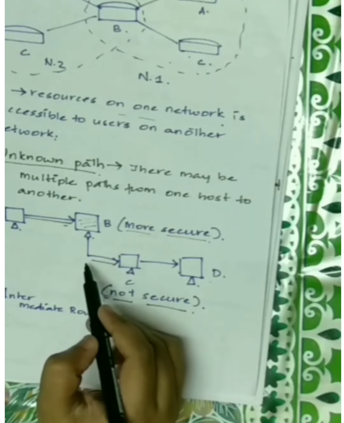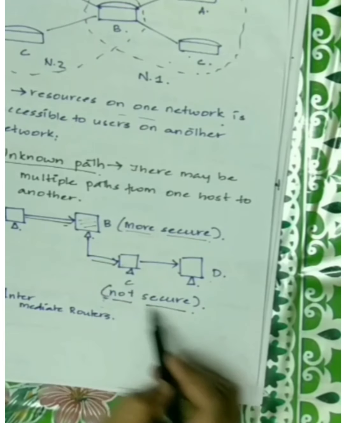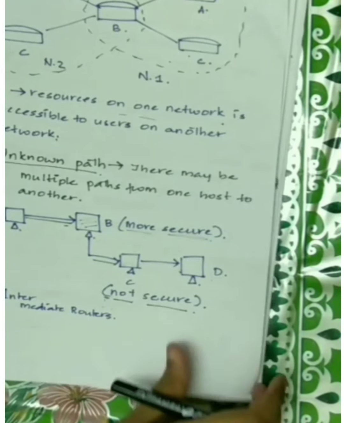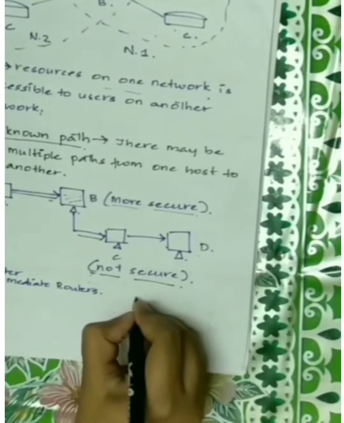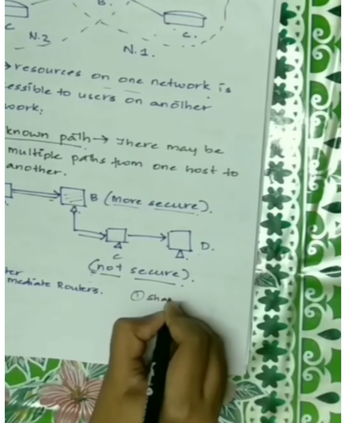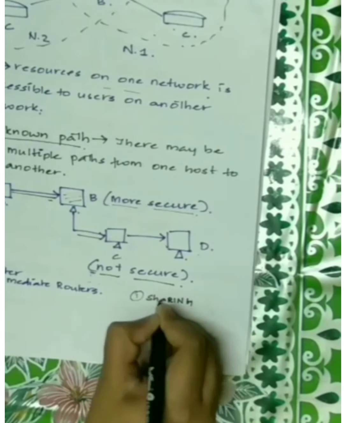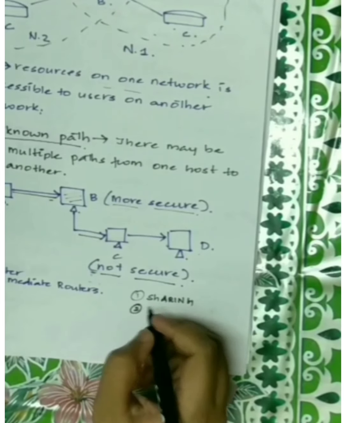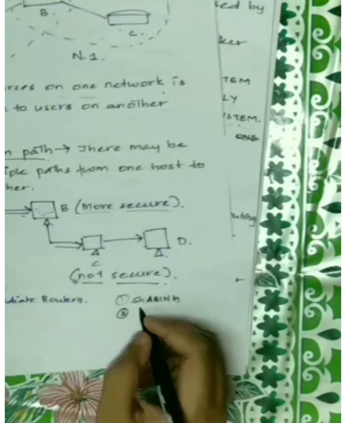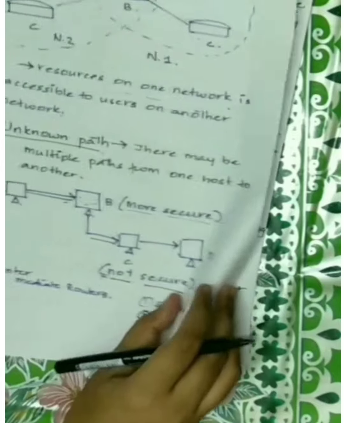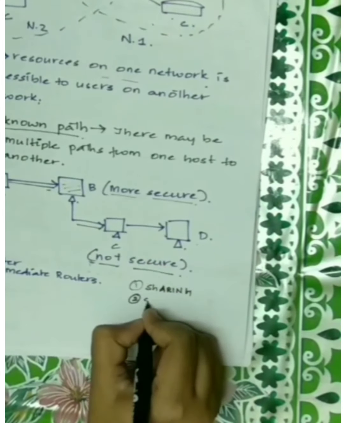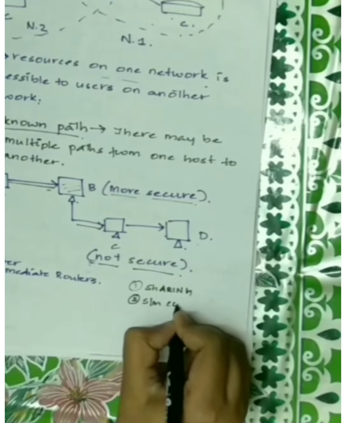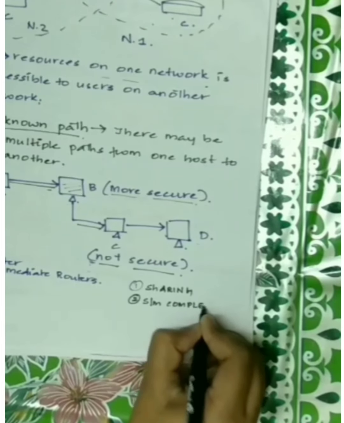Okay, so I hope that is clear. So these are the 4 different reasons for interception. So we'll quickly recollect the different reasons for interception. The first one was sharing. Sharing was actually due to the wide range of audience in a network. Second one was system complexity. That is due to dissimilar operating systems in a network. The third one was unknown perimeter.